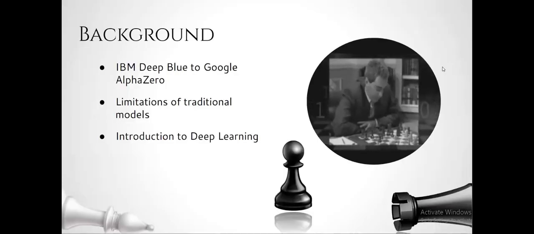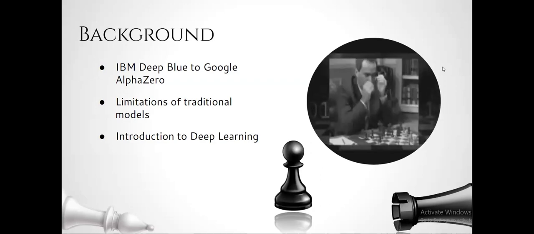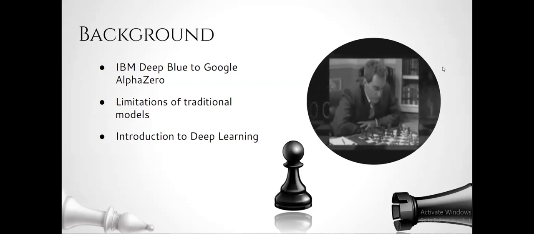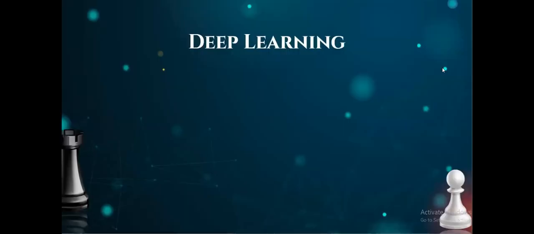A brief background. There have been many strides in the advancements of AI and chess, with IBM's Deep Blue to Google's AlphaZero, which remains unbeaten currently by man or machine. However, there are several limitations that exist of traditional models, such as machine learning having hard-coded features, or the fact that they use brute force instead of pattern identification. We therefore employ deep learning.